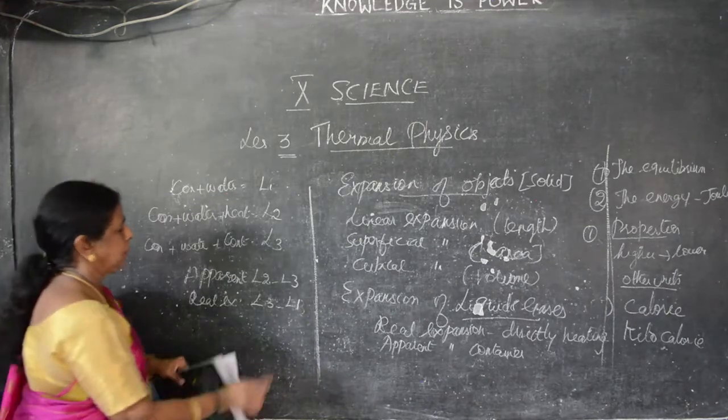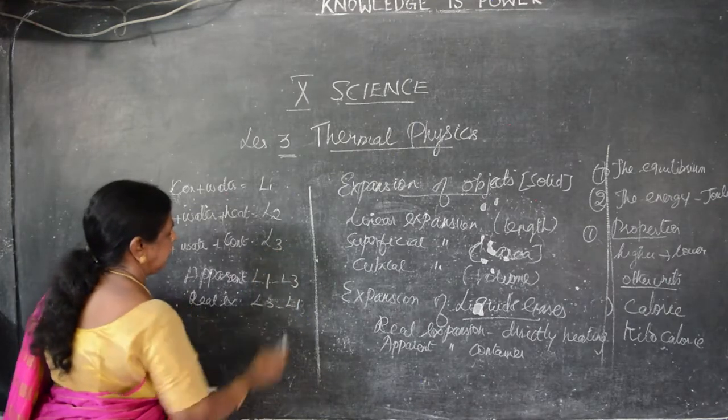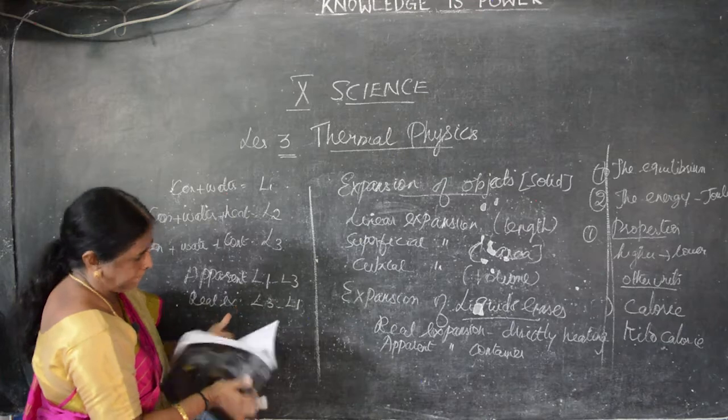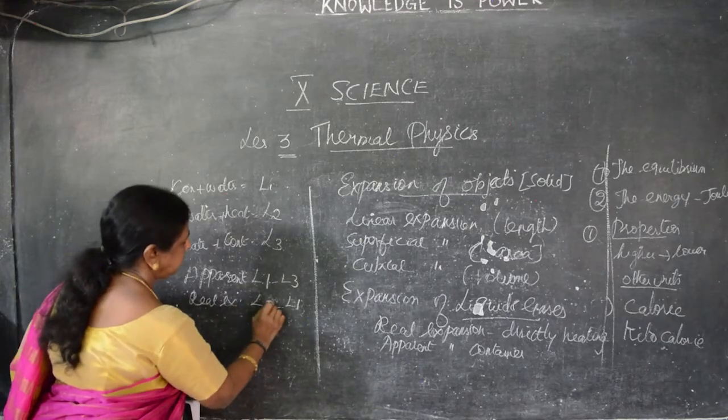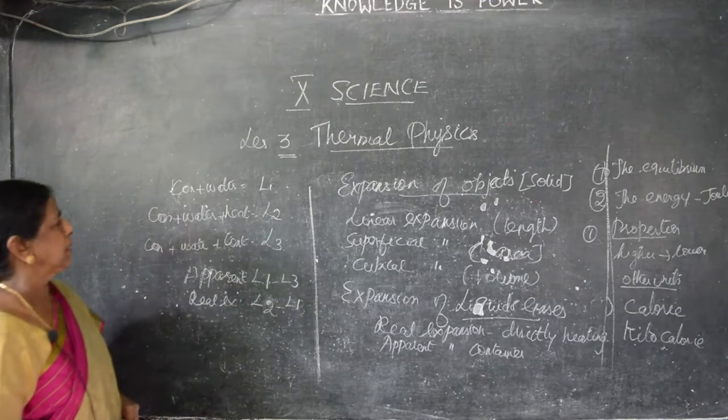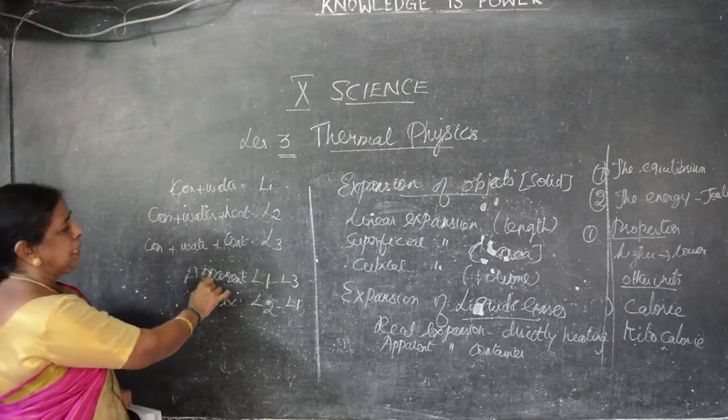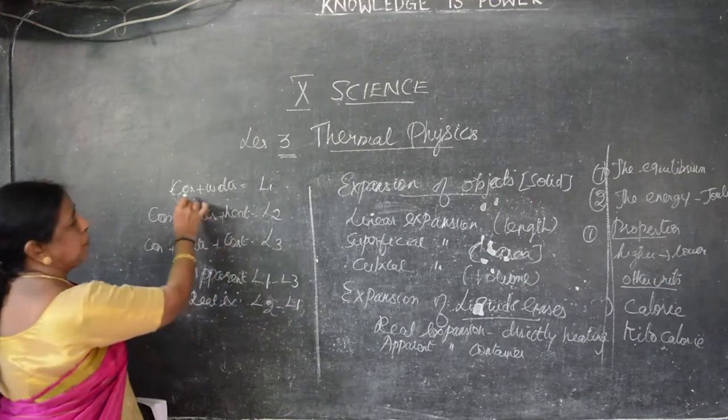L1 and L3, sorry. Apparent is L1 and L3. This is L2 by L1. Clear, children? So, apparent expansion is L1 minus L3. The L1, what is it?